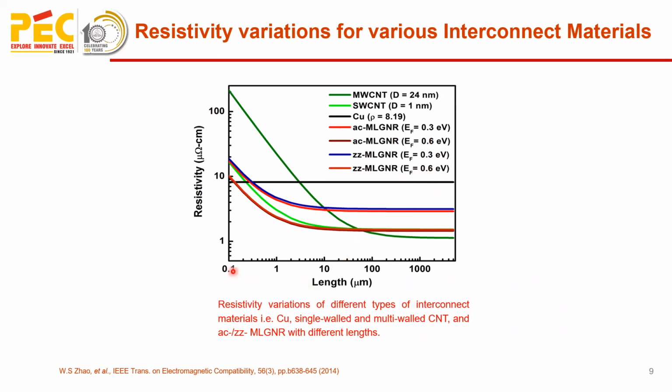Here it is observed that as the length increases, the resistivity decreases. For local level, the resistivity is highest for multi-wall with diameter 24 nanometer, and it is minimum for zigzag configuration. From here, we can conclude that at higher interconnect lengths, the resistivity falls.